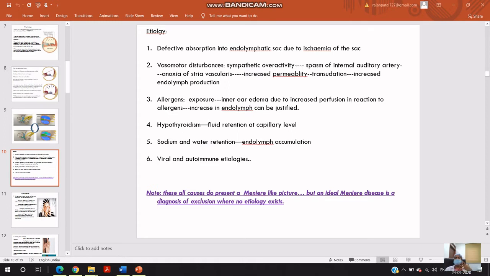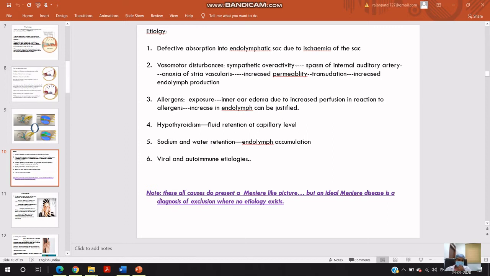Any kind of disease which is causing sodium and water retention in the body may also cause the same in the inner ear, leading to endolymphatic fluid accumulation, and other causes like viral and autoimmune etiologies. So all these are causing an increase in endolymphatic fluid in the inner ear. Hence Meniere's disease is also known as endolymphatic hydrops, where there is excessive endolymph in the inner ear.